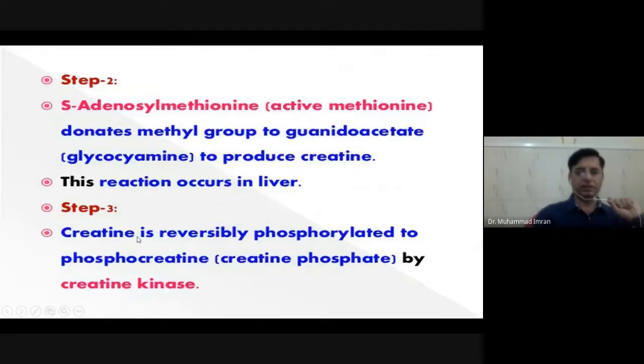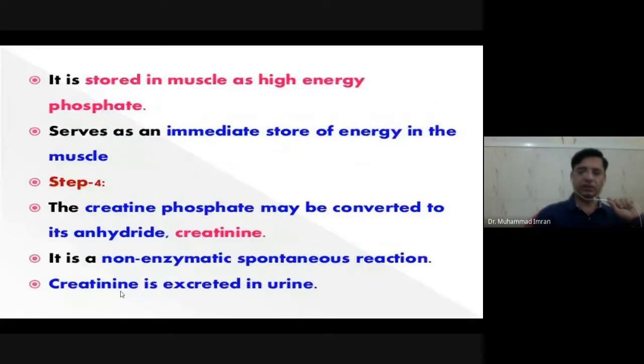Step 3, creatine is reversibly phosphorylated to phosphocreatine by creatine kinase. This creatine kinase is very helpful for the diagnosis of myocardial infarction. It is stored in the muscle as a high energy phosphate. It serves as an intermediate store of energy in the muscles.